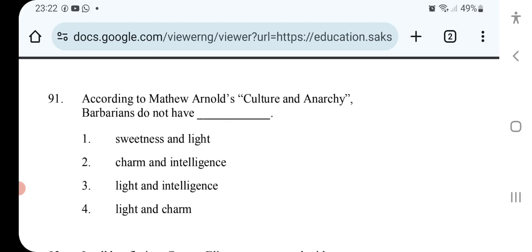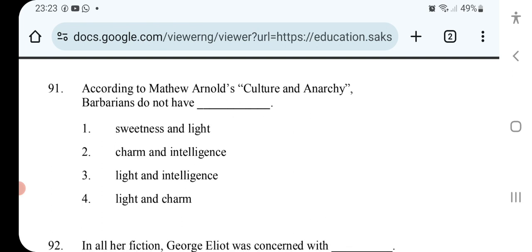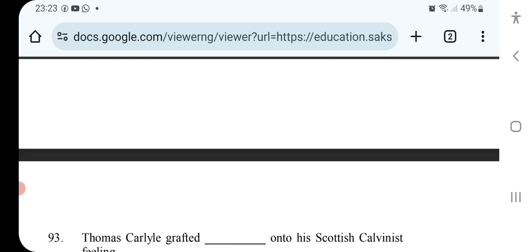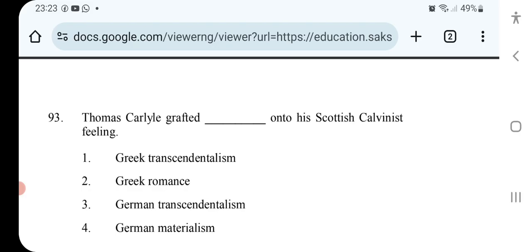According to Matthew Arnold's Culture and Anarchy, barbarians do not have. In all her fiction, George Eliot was concerned with. Thomas Carlyle grafted dash onto his Scottish Calvinist feeling.